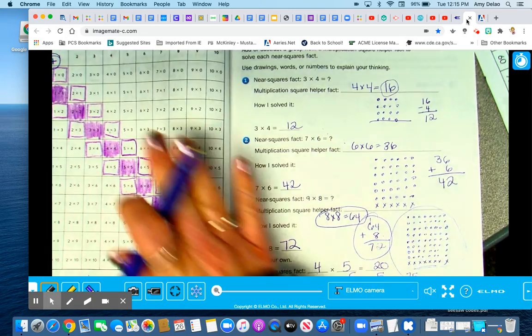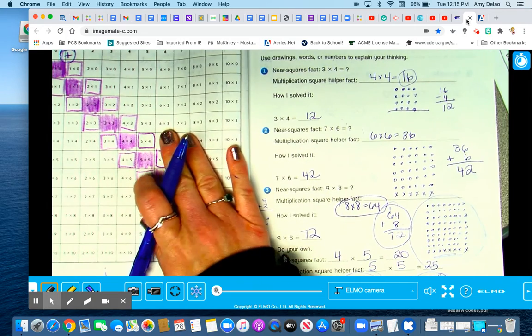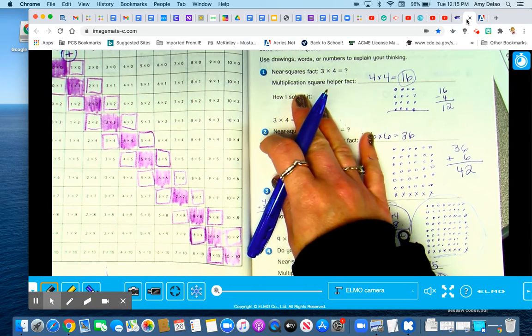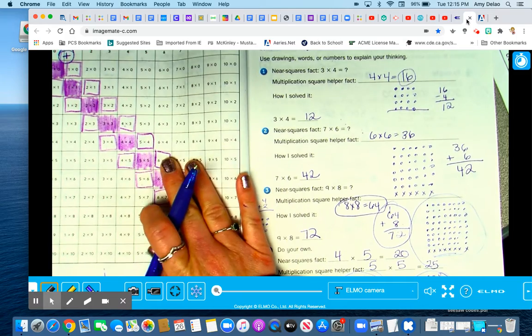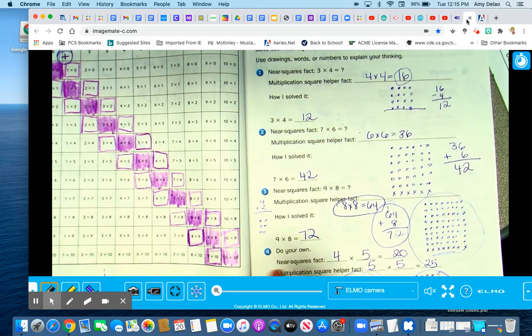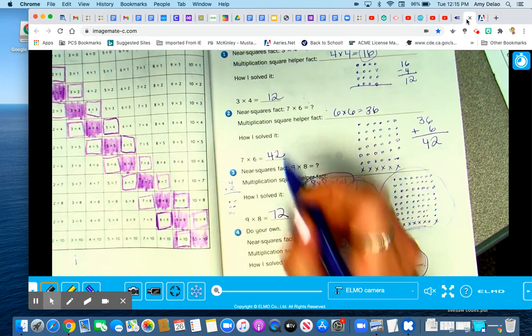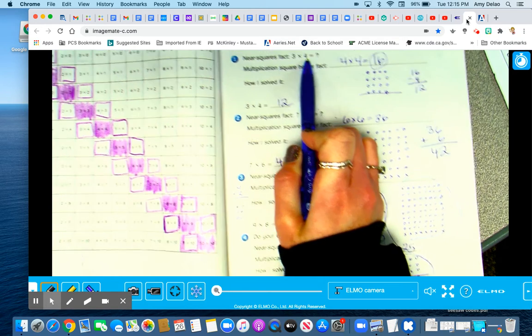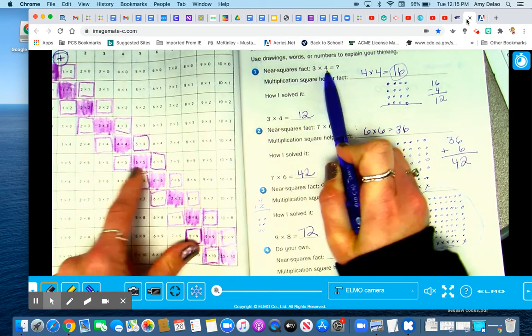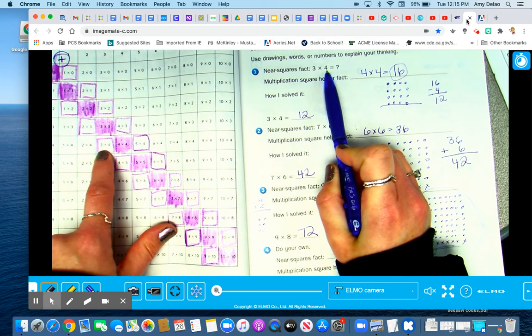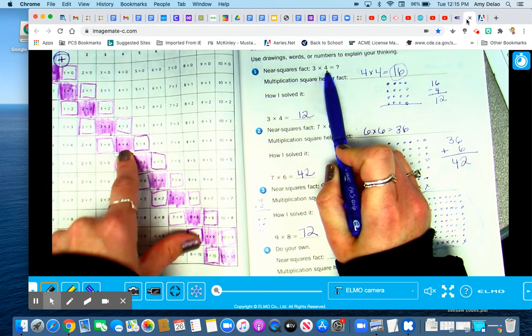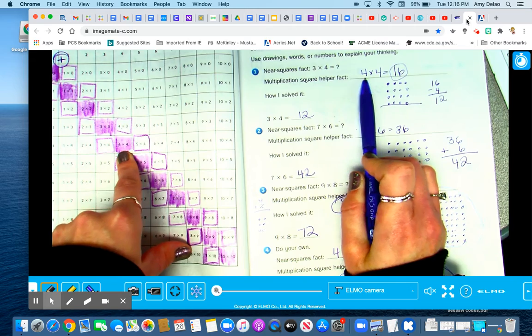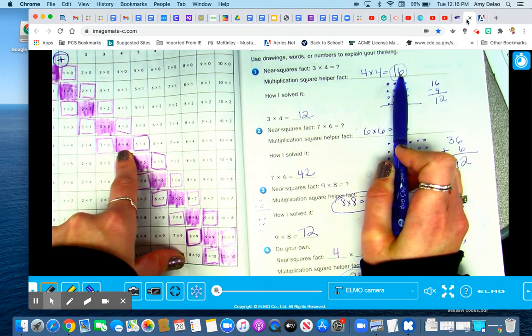All right, so make sure you use this page for your journal page here and your home link, okay? This is very helpful, so you need to have this out the whole time, okay? So these are called near square facts, okay? So 3 times 4, let's go find 3 times 4. There's 3 times 4. Okay, what's my helper? Right next door is 4 times 4. There's 4 times 4 equals 16.